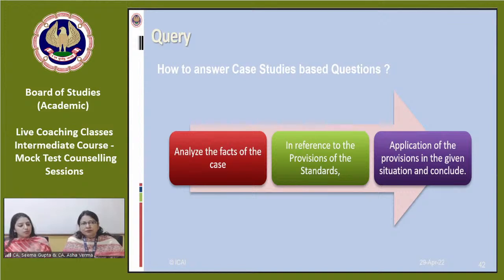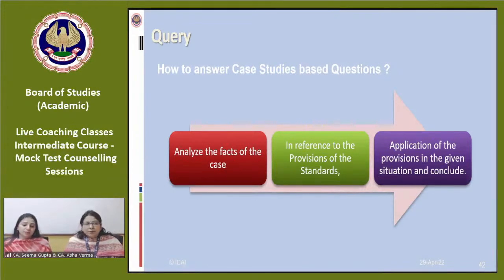I think, ma'am, these problems come only when they don't practice or write. Yeah, that may be correct, but in that case, you should work hard and practice more and more so that you can gain confidence while attempting the questions in the examination hall. Attempt mock test papers, so it will help you in the examination scenario, in how you can handle the question paper and attempt your answers. So we always advise students to go for the mock test paper at the branch, or if you are not able to go to a branch, mock test papers are also hosted on the ICAI website.